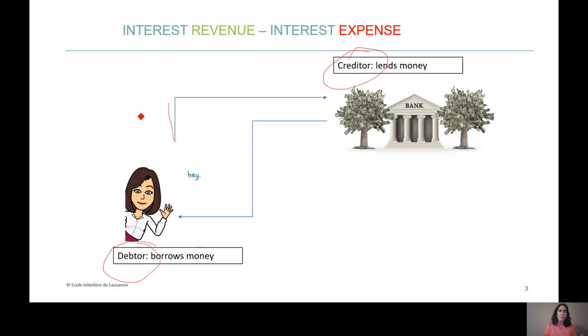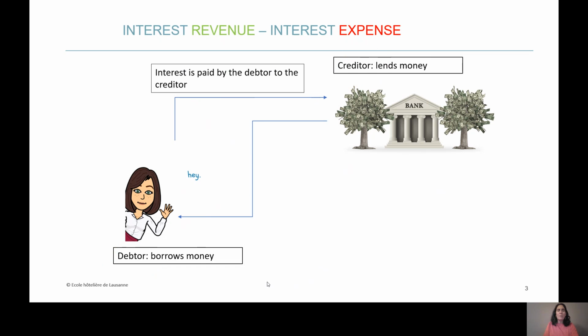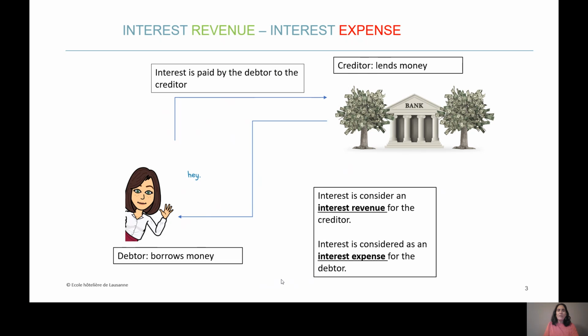This arrow here represents the interest that I'm going to pay to my creditor if I'm in the shoes of the debtor. So the interest is paid by the debtor to the creditor, and it depends. If I'm in the shoes of the creditor, then I will receive the interest from the debtor.